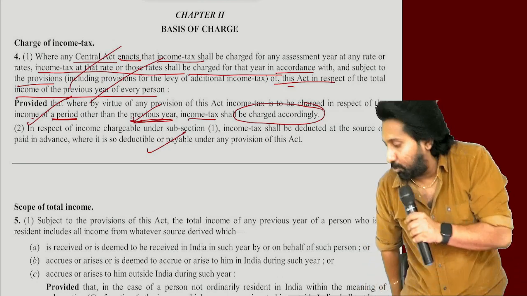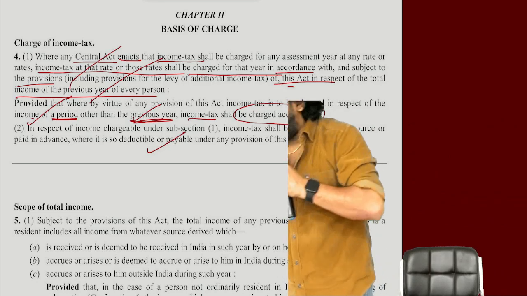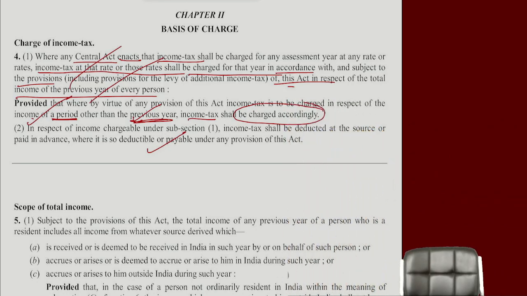Listen, I will explain one more time if any person missed the class. Generally, for salaried employees, the employer will have a track of the salary amount. For example, if I hire you, I know how much salary to pay you. Correct? Throughout the year, for example, I am hiring you for 1 lakh per month. That means I will have clarity every month on how much I should pay you.